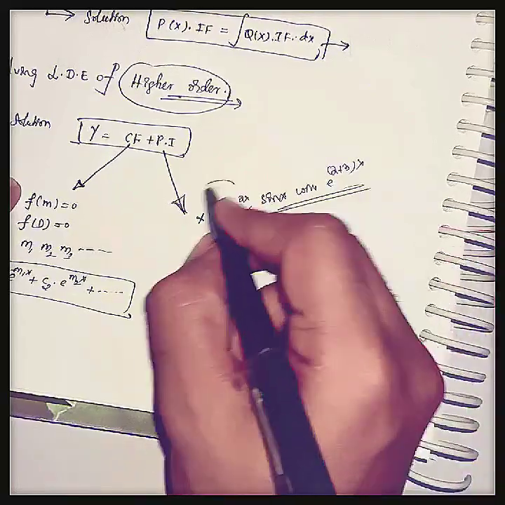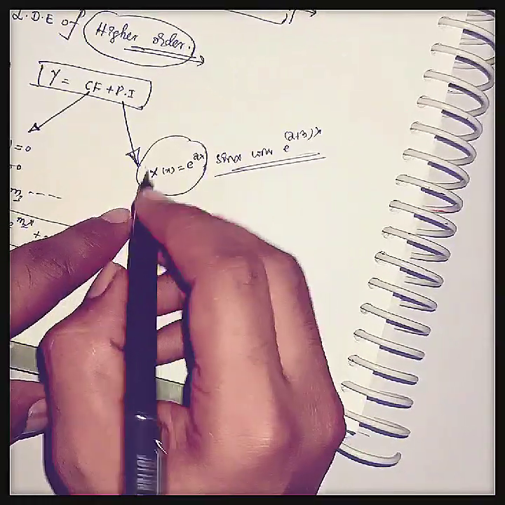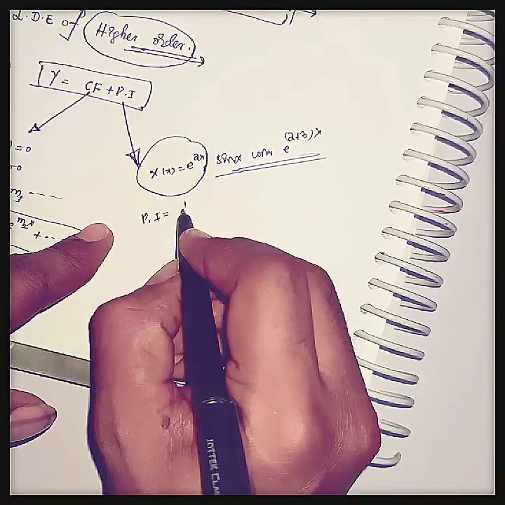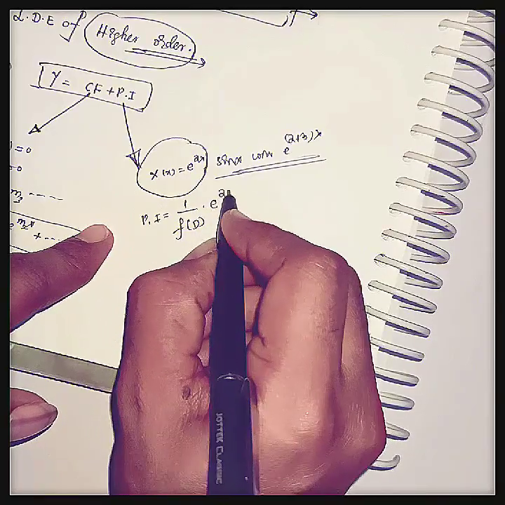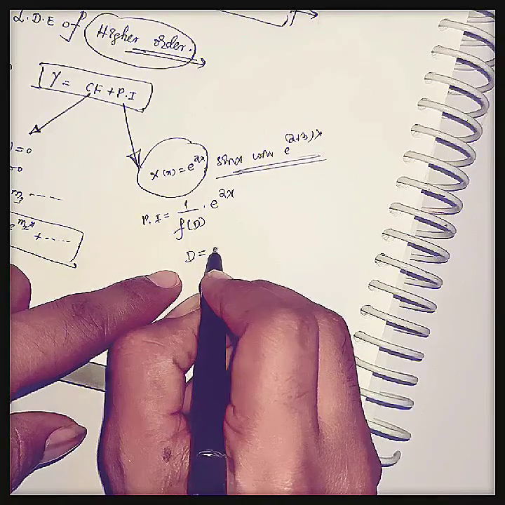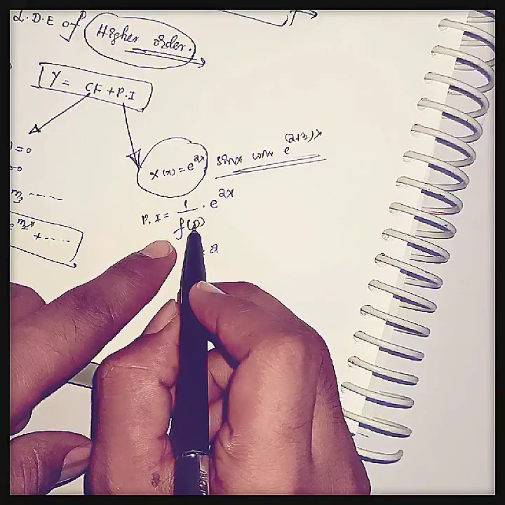Now, just for simplification, I am considering f of x equal to e power of ax. Here the particular integral is equal to 1 by f of D into e power of ax. First we should substitute D equal to a.